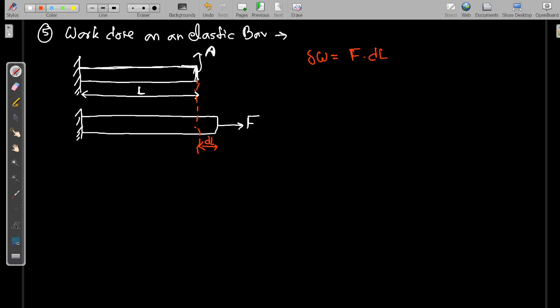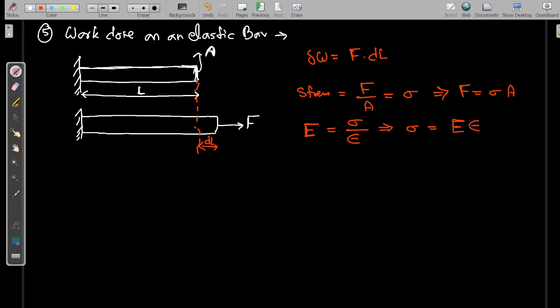We all know that stress, denoted by sigma, is force per unit area, so F is equal to sigma into A. We also know that Young's modulus of elasticity E is stress upon strain, so sigma is equal to E into strain.